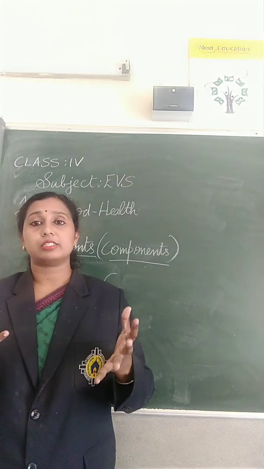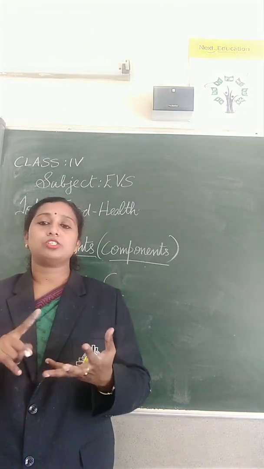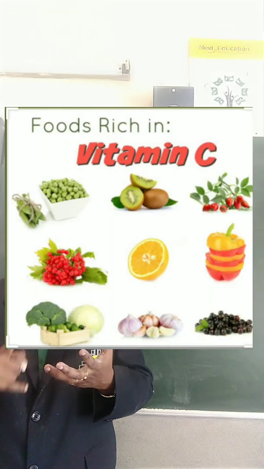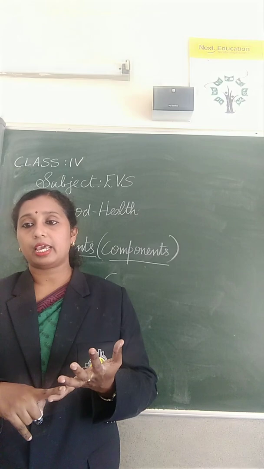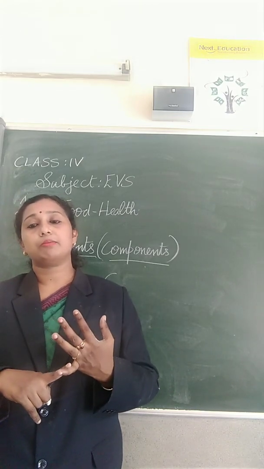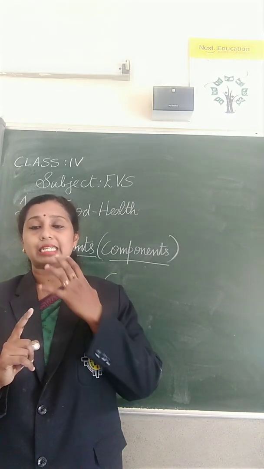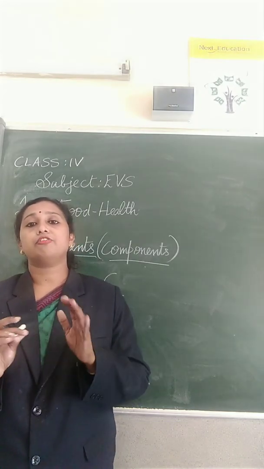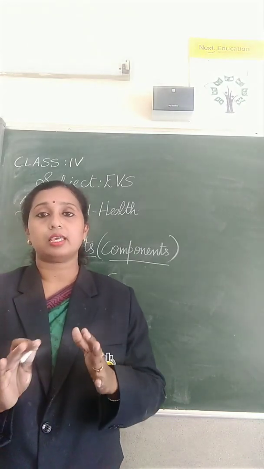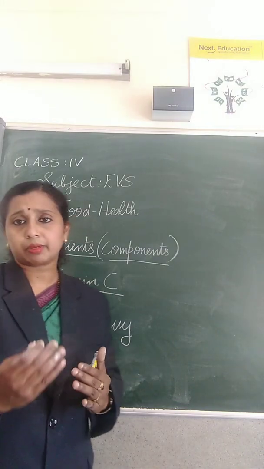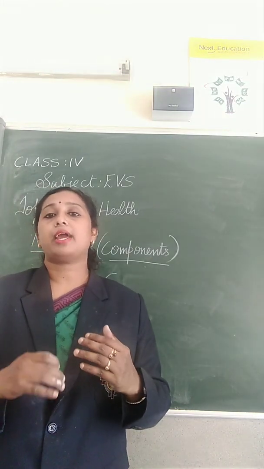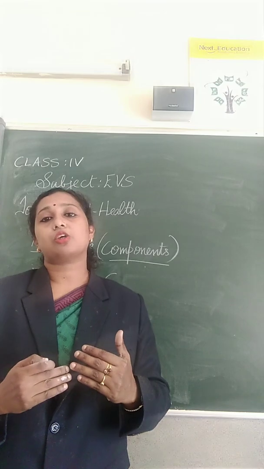The foods rich in vitamin C are orange, lemon, tomato, raw vegetables, gooseberry, apple, pineapple and germinated grains. The use of vitamin C is to protect our teeth and gums, and its deficiency may cause a disease known as scurvy. The symptoms of scurvy are soft and bleeding gums and swollen legs.